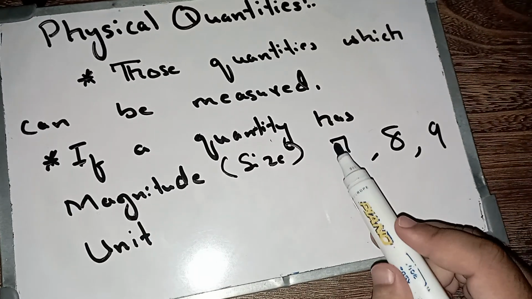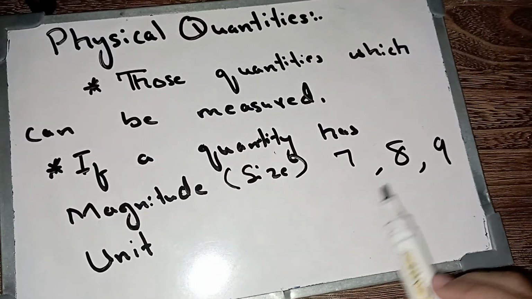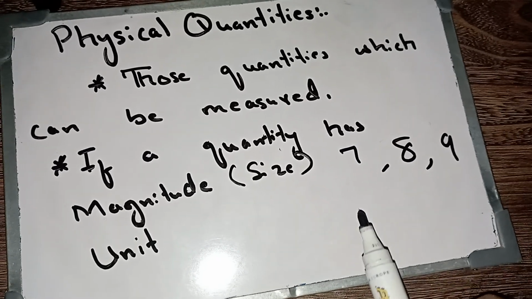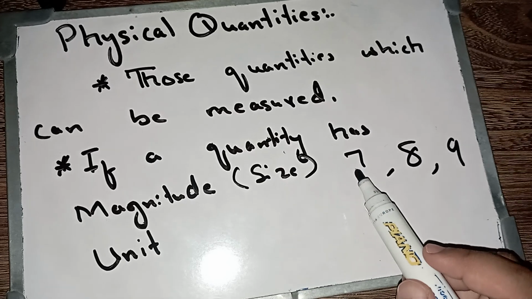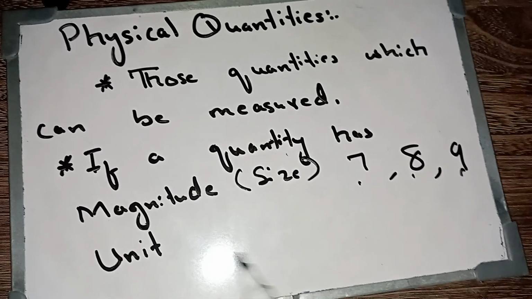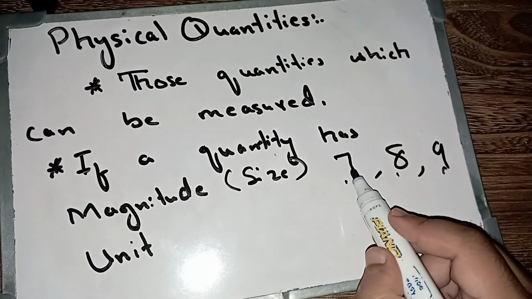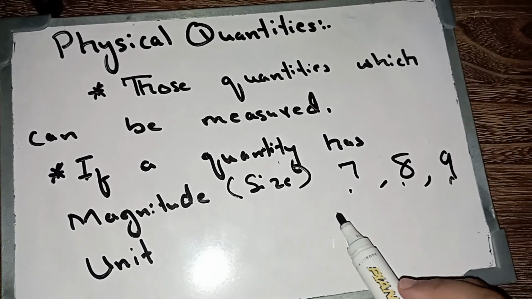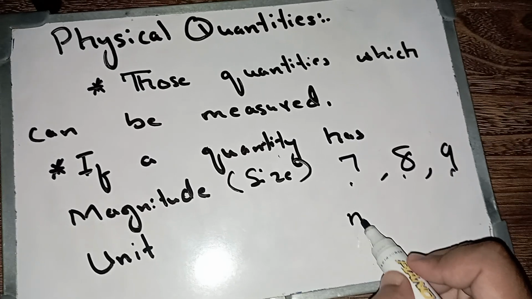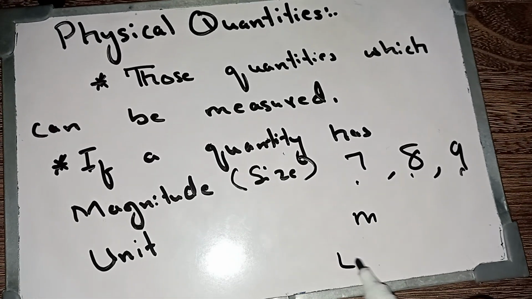Now by giving any number just like 7, 8, 9, we cannot define that quantity completely. To completely define that quantity or give an identity to these magnitudes, we must give them a particular unit. For example, we have 7 over there. Nobody knows what this 7 shows. If I put down a meter down here, now we know what we are talking about: 7 meters. We are talking about length.